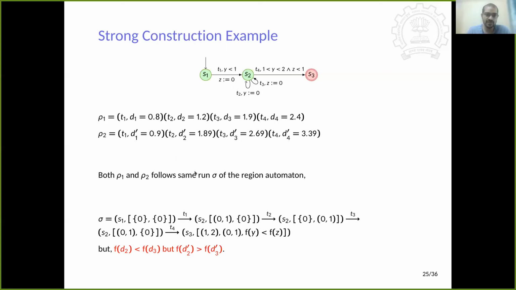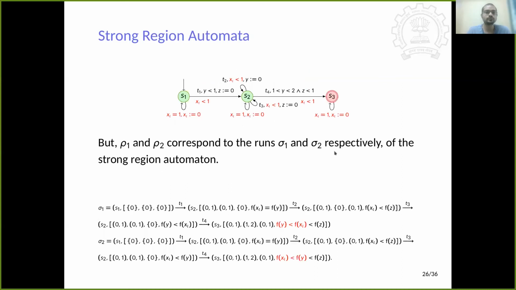But if we compare the same with the second run, the fractional part of D2 prime is greater than the fractional part of D3 prime, which is not correct. Which is not what we want. That means that even though they go through the same regions of the clocks, they don't go through the same region of the timestamps of the events, which we really need to solve the resilience problem.